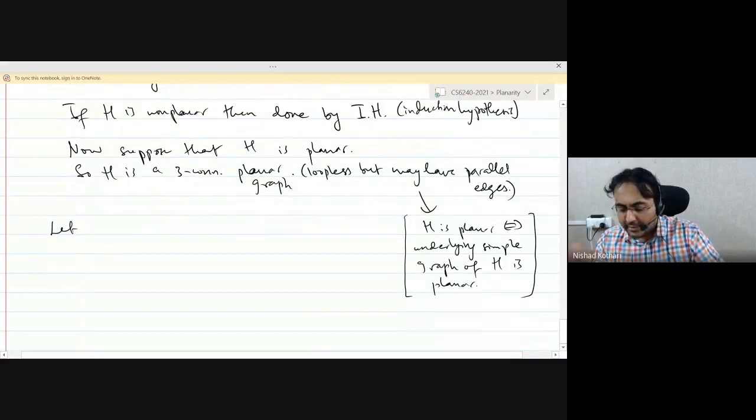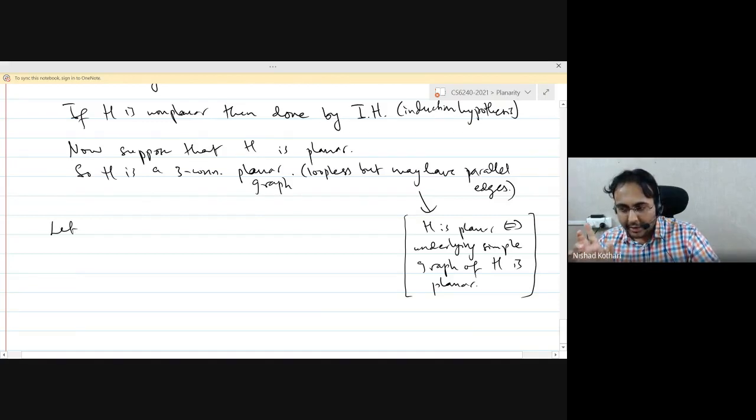While this is true, I'm still going to keep the parallel edges. I don't want to get rid of them because I want to prove the statement for the graph G, right? This statement is true, but I still want to prove something about the original graph having a minor of K5 or K3,3.